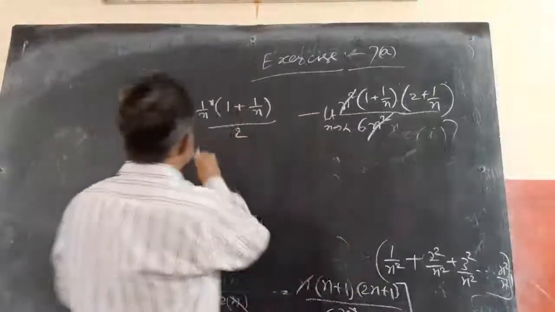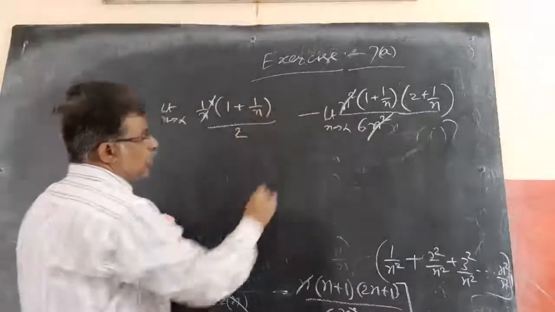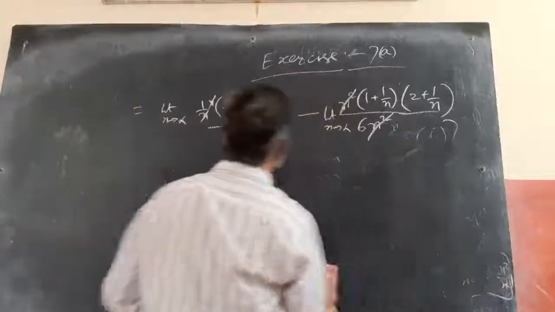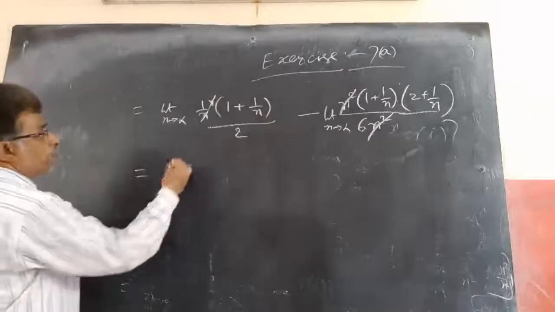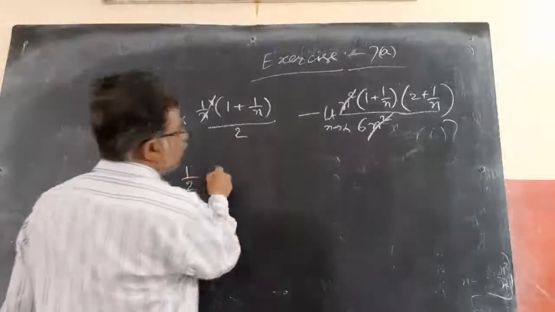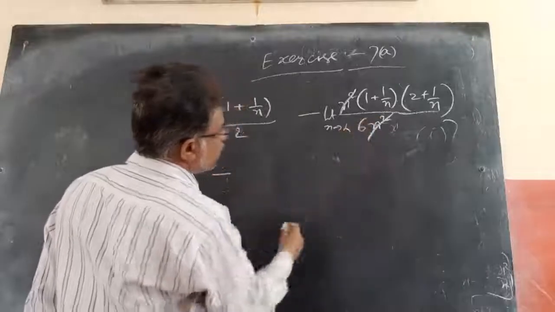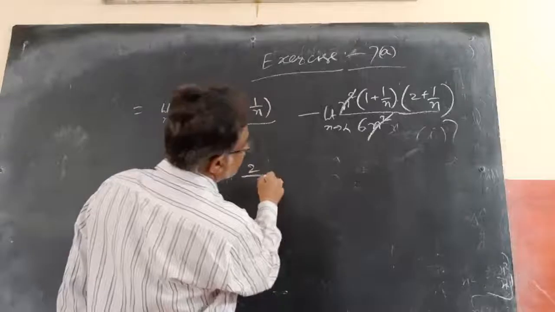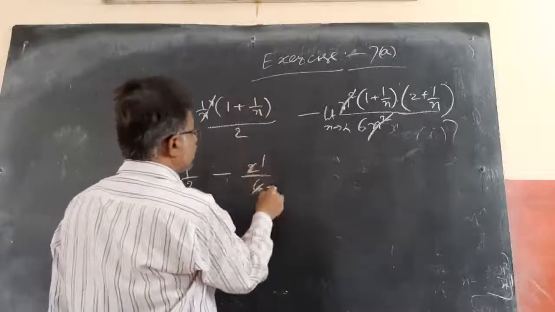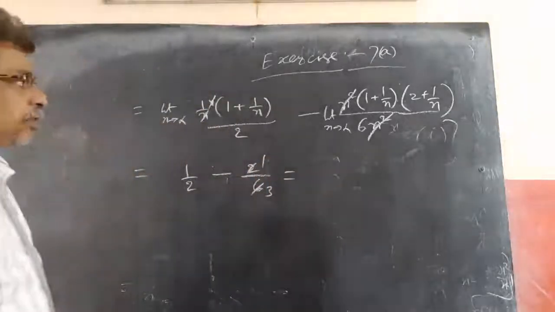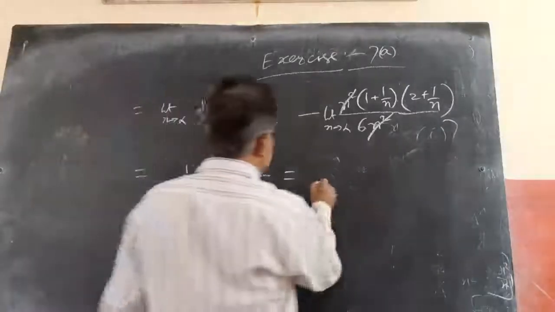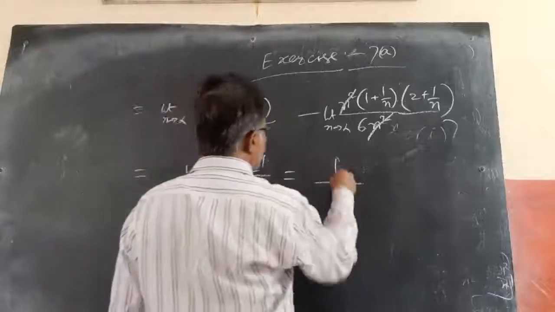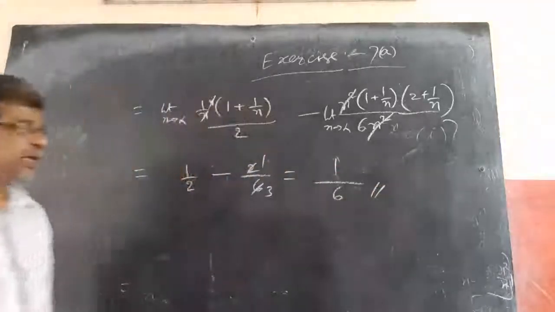This n gets cancelled and this is 1 plus 0 by 2 minus 1 plus 0 into 2 plus 0 by 6, that is 1 into 2, 2 by 6 or 1 by 3. So if I take 6 as the LCM, 3 minus 2, 1 by 6. So the final result is 1 by 6.